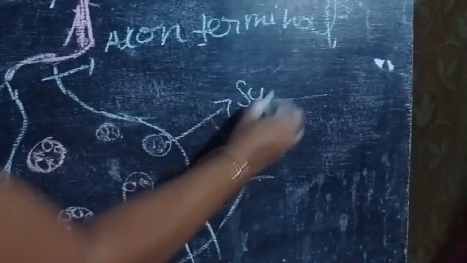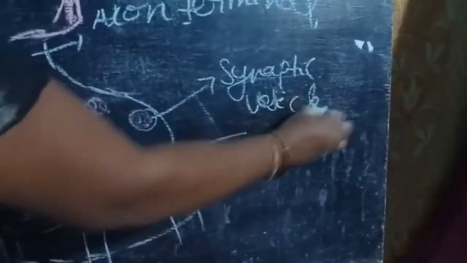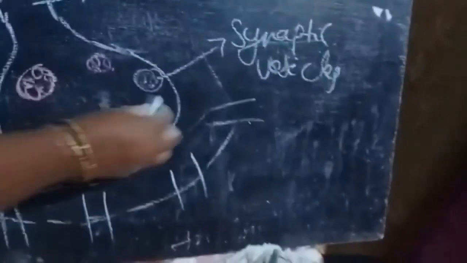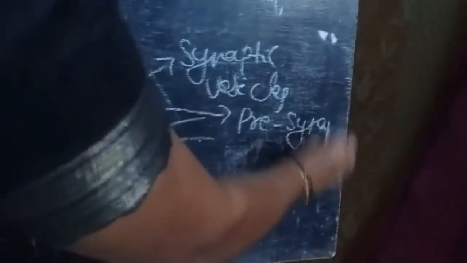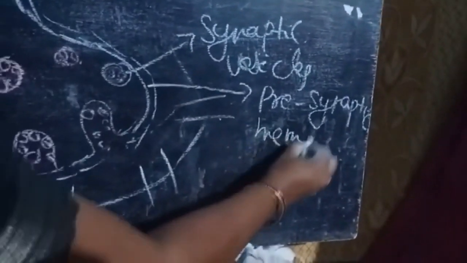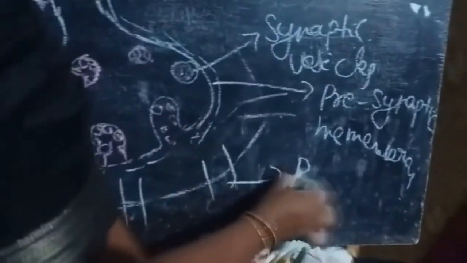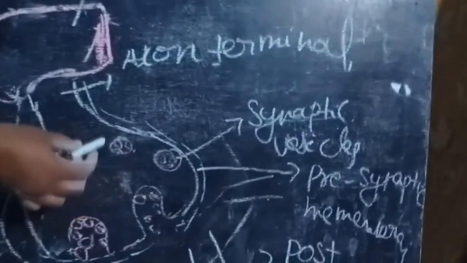Here, the presynaptic membrane. Next, here the postsynaptic membrane. These are the parts of synaptic transmission.